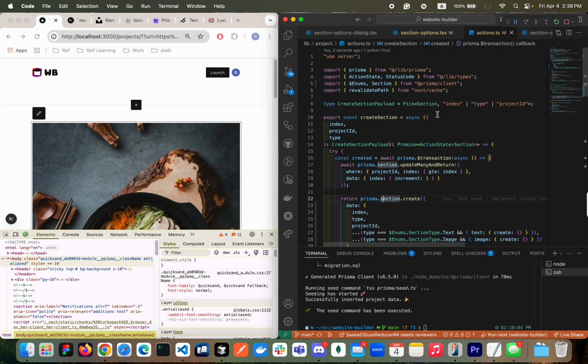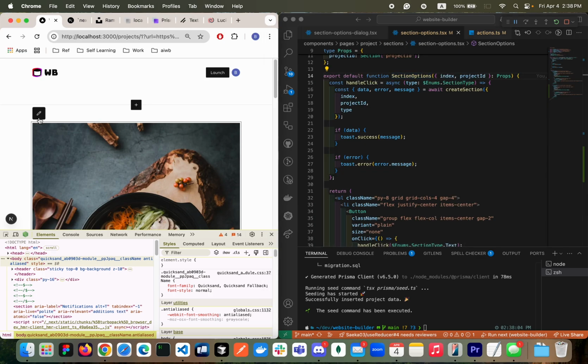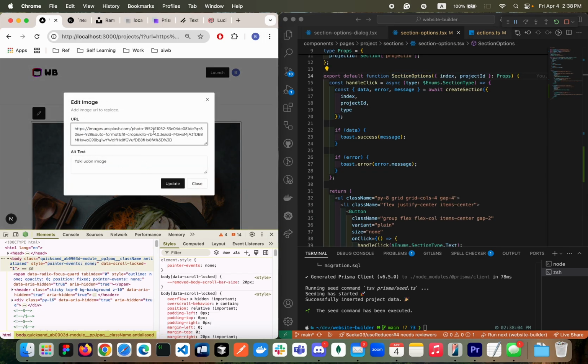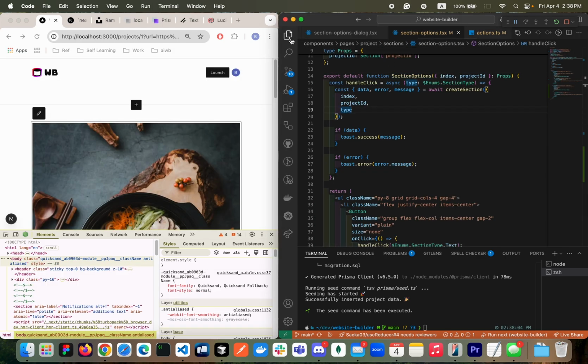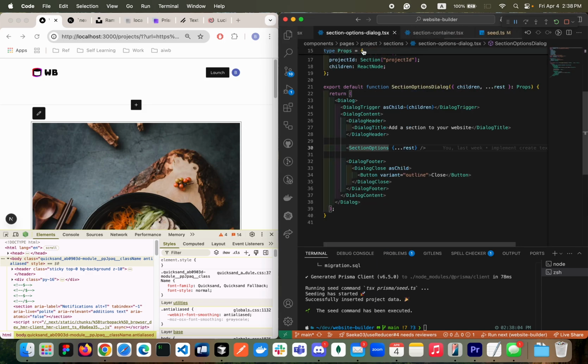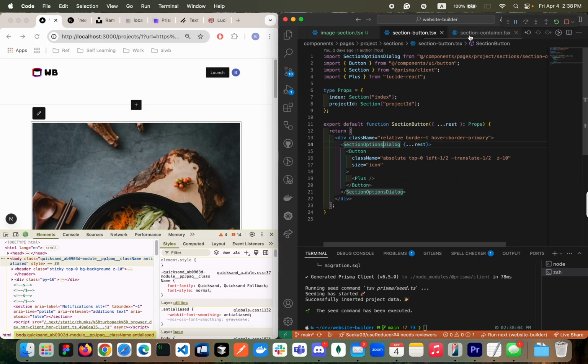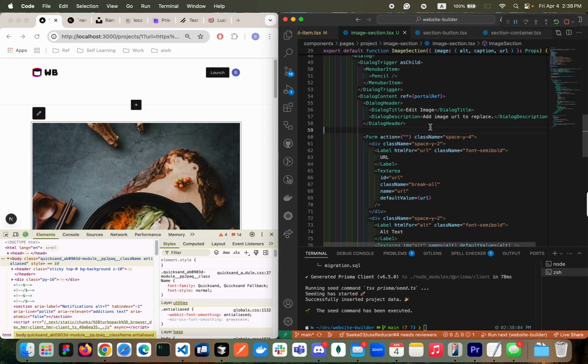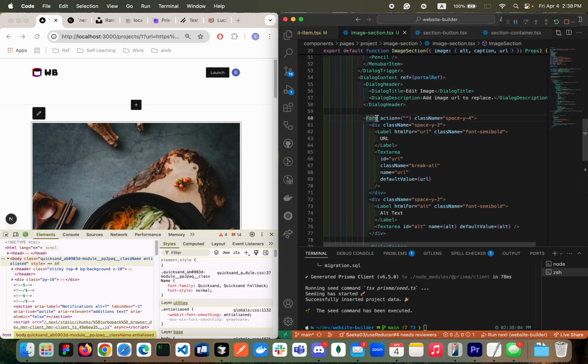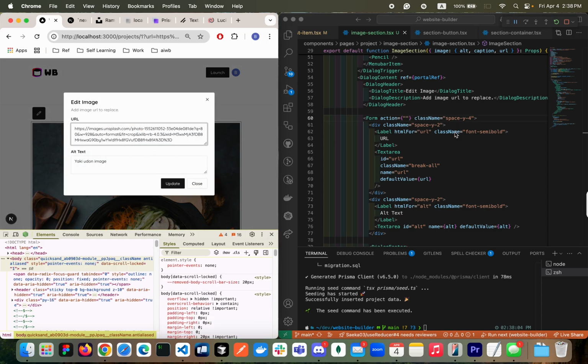Yeah, I think so. So now it's time to edit the image. I don't have action yet. Let's go back to our section option, not seed. Let's close all the things down. So I'm going to create the form here and then send the action here. The form we are looking at is what we generated here.